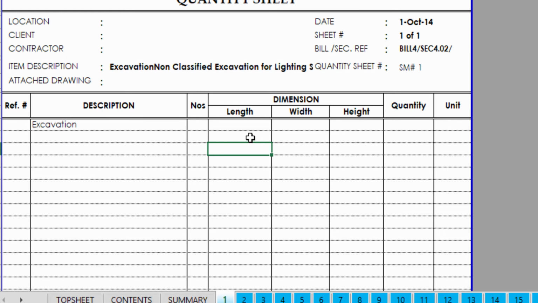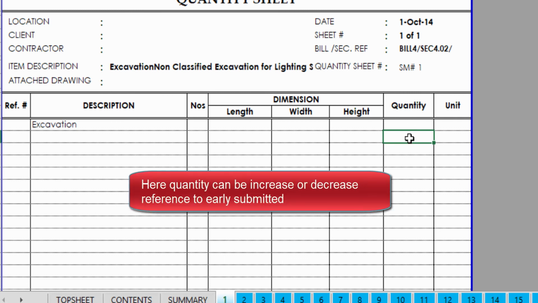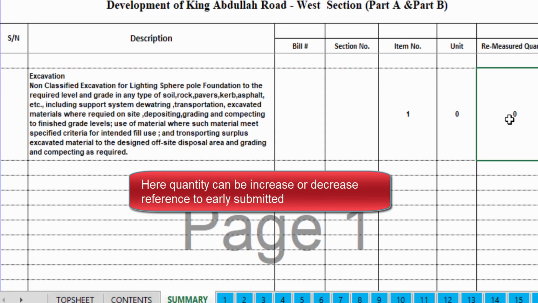Then the length of the item, breadth of the item, and height of the item, and then you multiply these and it will become the quantity. This quantity is the remeasured quantity. It is the final, actual quantity, and it will be verified as per the site, the documents, and every aspect of the project, so that if there is any discrepancy, it can come out. So this quantity will reflect here.